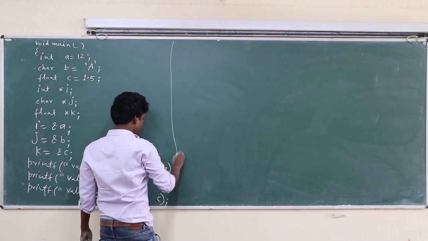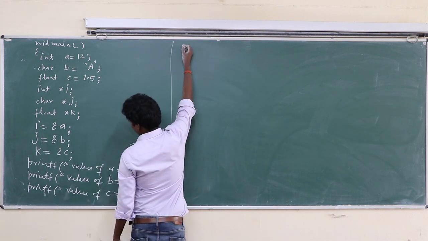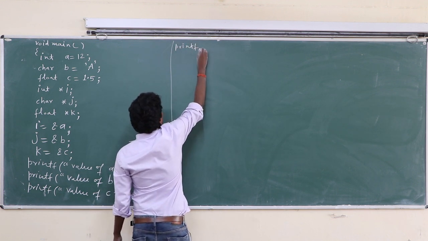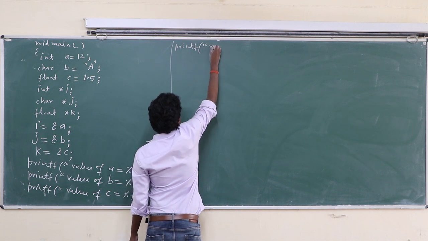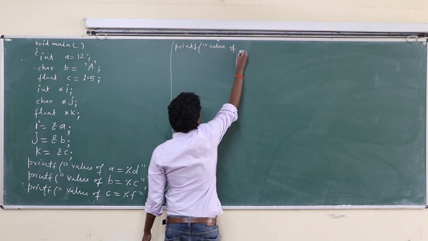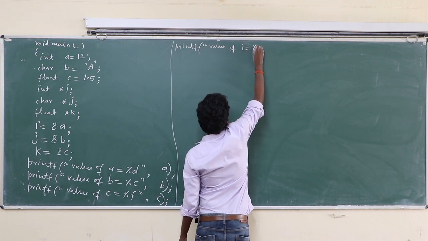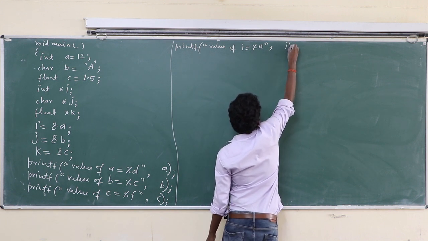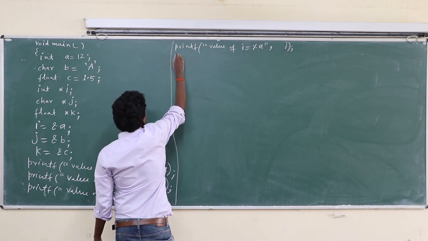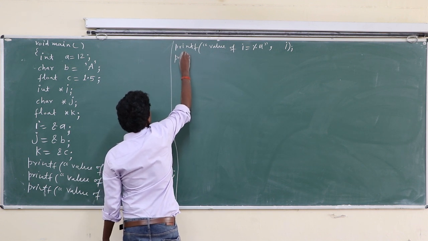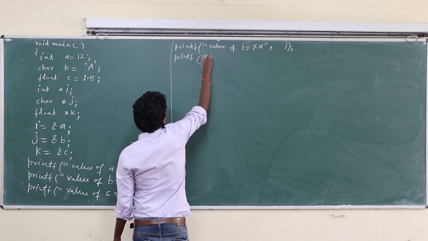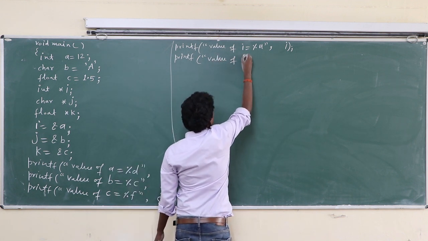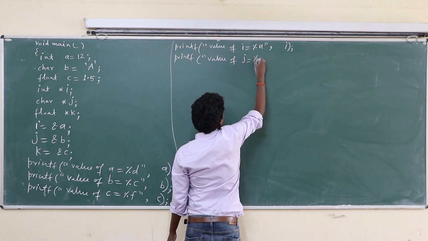Class here, printf value of i equal to %u and print i. Printf value of j equal to %u.